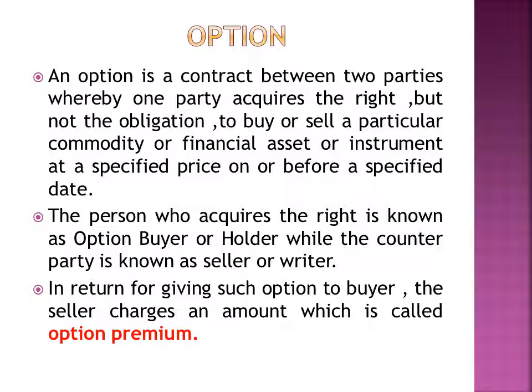The person who acquires the right is known as the option buyer or holder, while the counterparty is known as the seller or writer. In return for giving such an option to the buyer, the seller charges an amount which is called the option premium, because the buyer is under a right, not an obligation. That is, the buyer can refuse to deliver the commodity at a price fixed or at a specified time, because there is no obligation to deliver the contract in case of an option. That's why the seller is charging a premium known as the option premium.